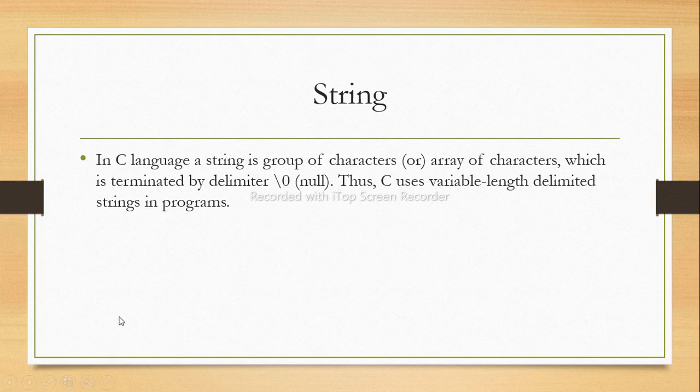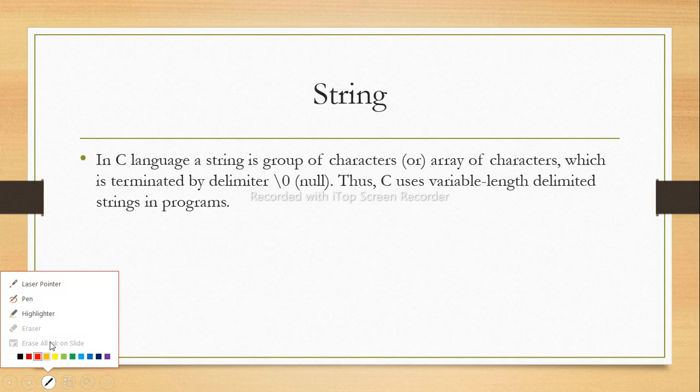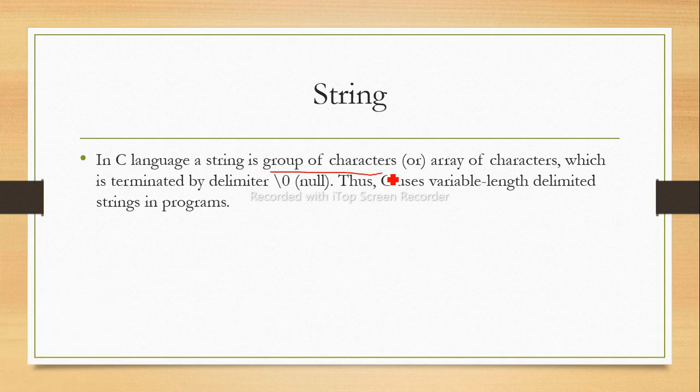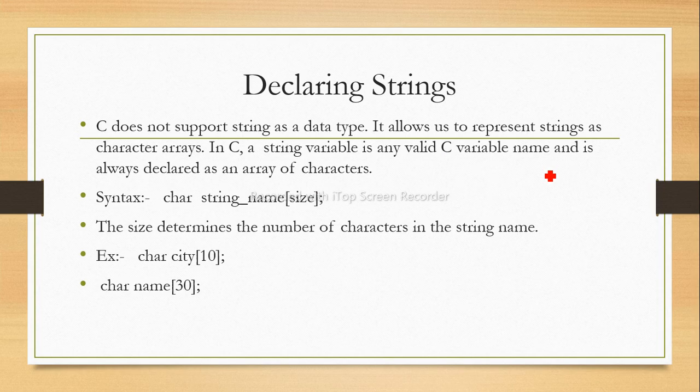So string is basically a collection or group of characters or array of characters. Declaring a string: how are we declaring a string? C does not support string as a data type. So string is not a data type, but it allows us to represent strings as a character array. So string is our character array. It is not a data type, but it is a character array.